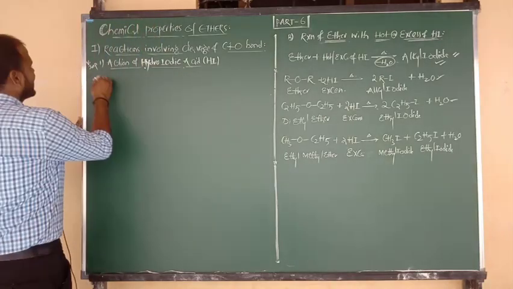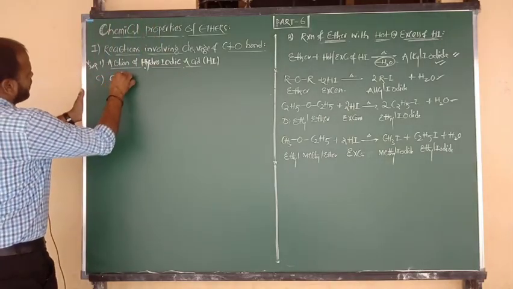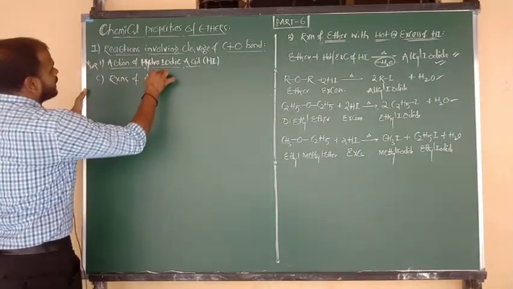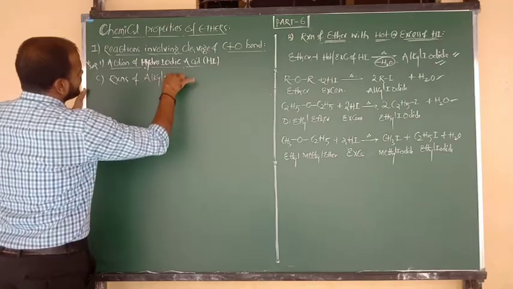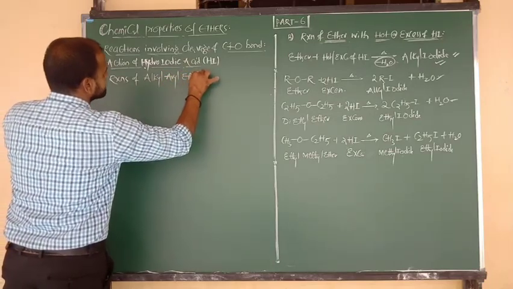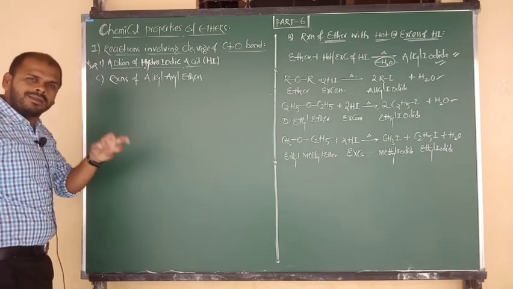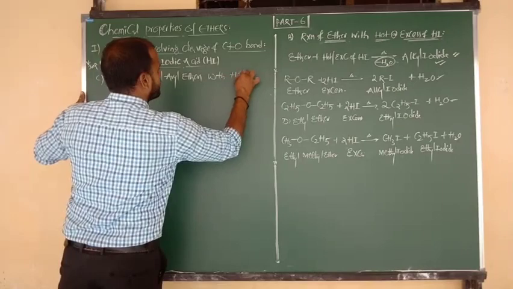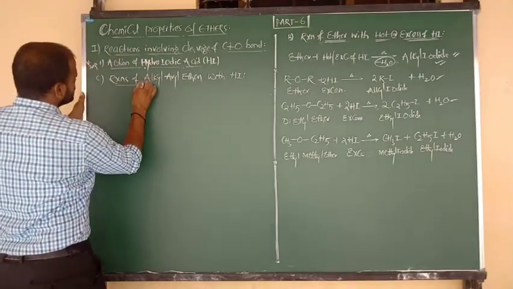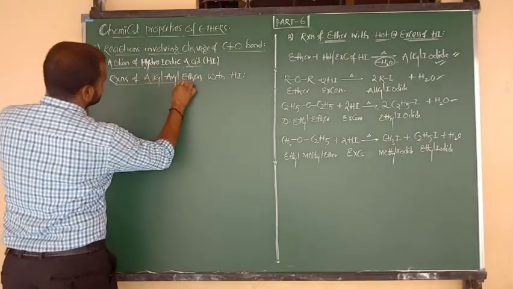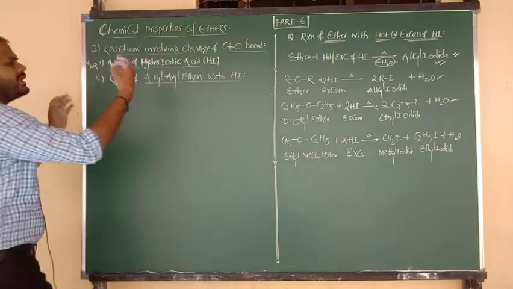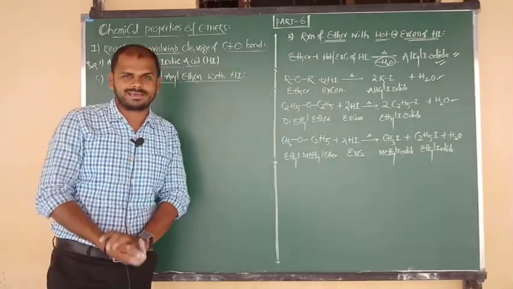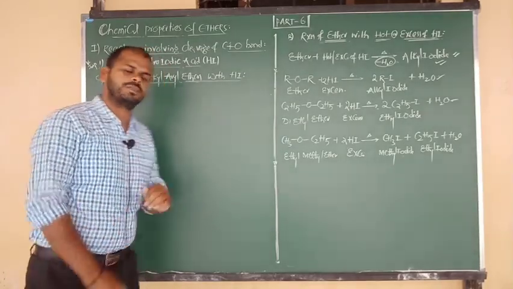Okay, case 3: reactions of alkyl aryl ethers with HI, hydrogen iodide. This question was already clearly repeated in the previous exam also. How do alkyl aryl ethers react with hydrogen iodide or hydroiodic acid?